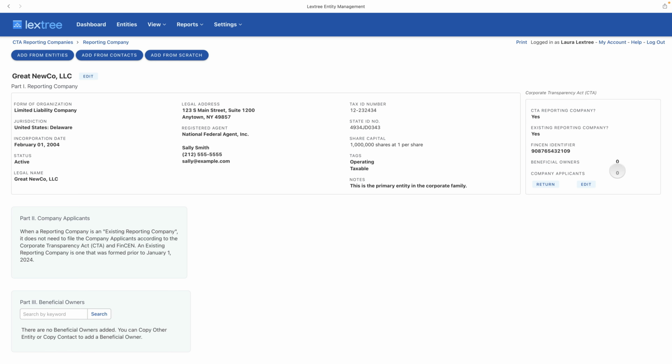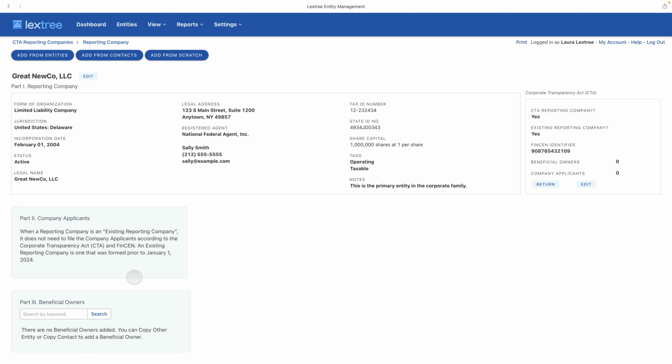There's a new panel over here on the right that says whether this is a CTA reporting company or not, which is what we just did, and whether it's an existing reporting company. Recall that under the CTA, an existing reporting company is one that has been incorporated or formed or registered prior to January 1st, 2024. So in this case, our incorporation date is 2004, so it's definitely an existing reporting company.